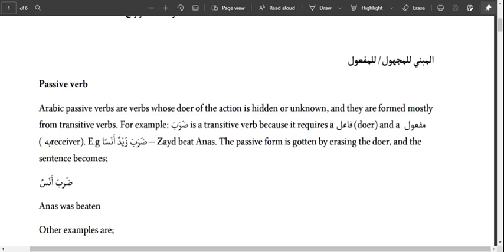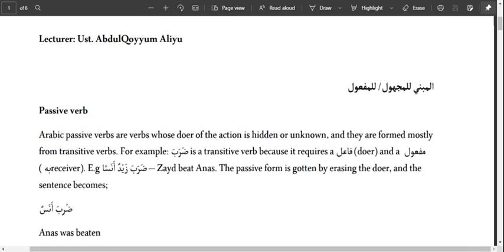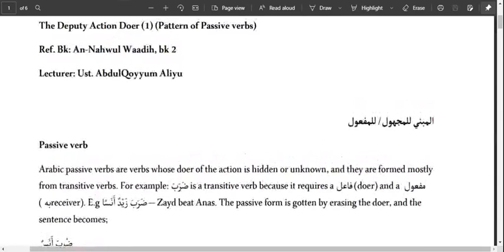Those are the first three steps. The first step is that all sukuns remain the same, and the last step, any letter that was not accounted for, we change to dhamma. Then for mudari, the harful mudara is changed to dhamma. The second to the last letter changes to fatha, and the sukun remains. We get the pattern for al-af'al al-mabniyya lil-majhul, that is for passive verbs. That is how we get the pattern.